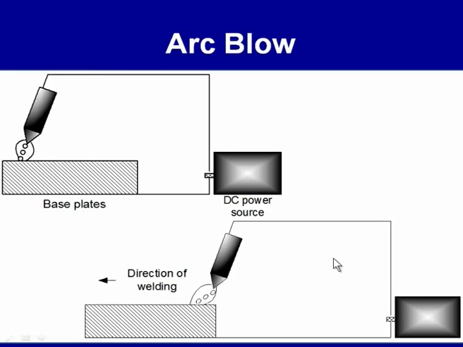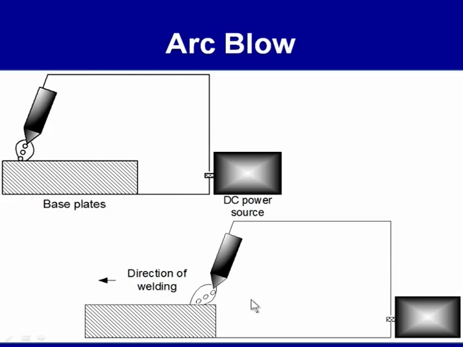The deflection of the arc ahead of the weld pool in the direction of the welding is called forward arc blow, and that in the reverse direction is called backward arc blow. Here you can see this is the normal direction. When there is no arc blow, the molten metal drops after melting move along the axis of the electrode, and they are placed where we want to deposit them.